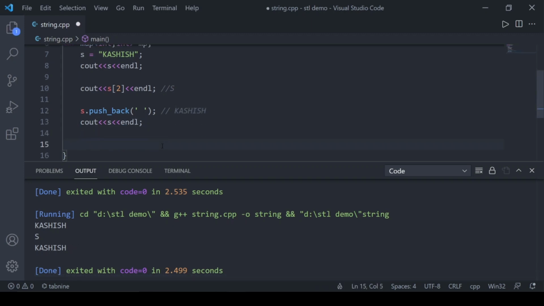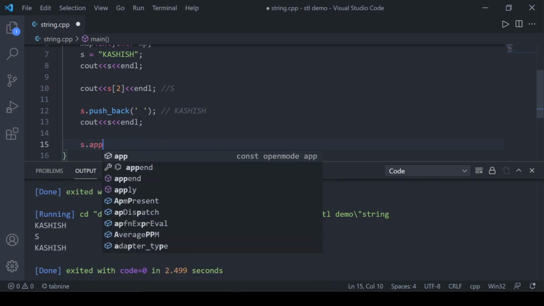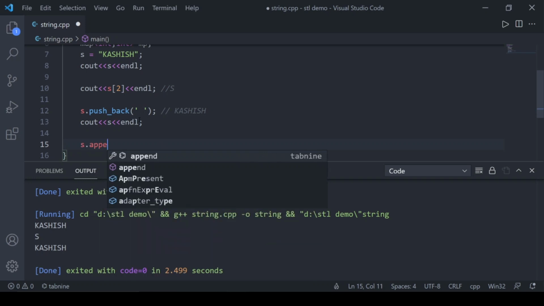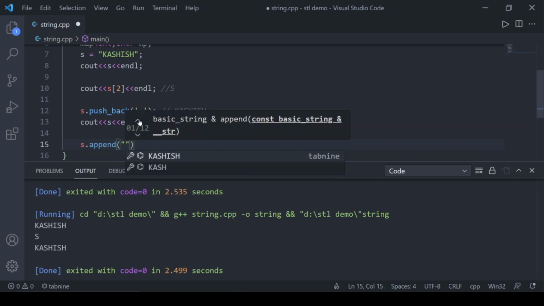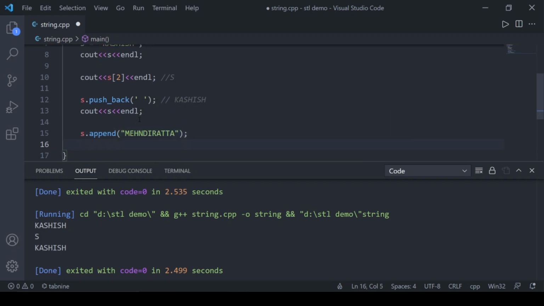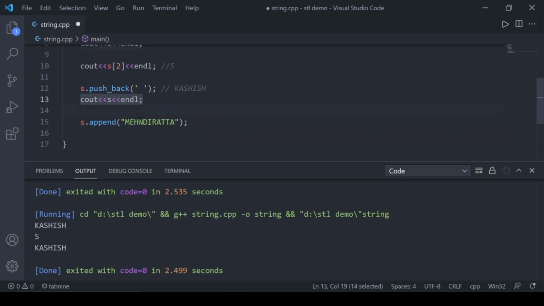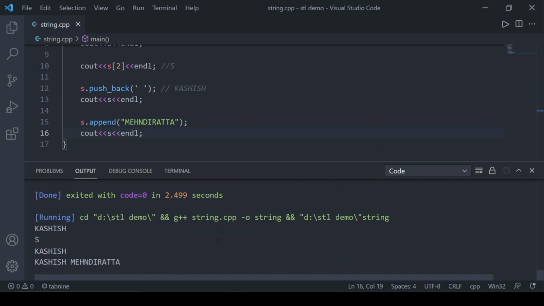Now I can also append a string. By push_back I can insert a character after the string, but by append I can add one string to the other. Let's say I want to insert my surname, so I append that and then print the string. You can see first Kashish, then I accessed the second character, then I appended one space after Kashish, and then I appended the string Mendiratta after Kashish.